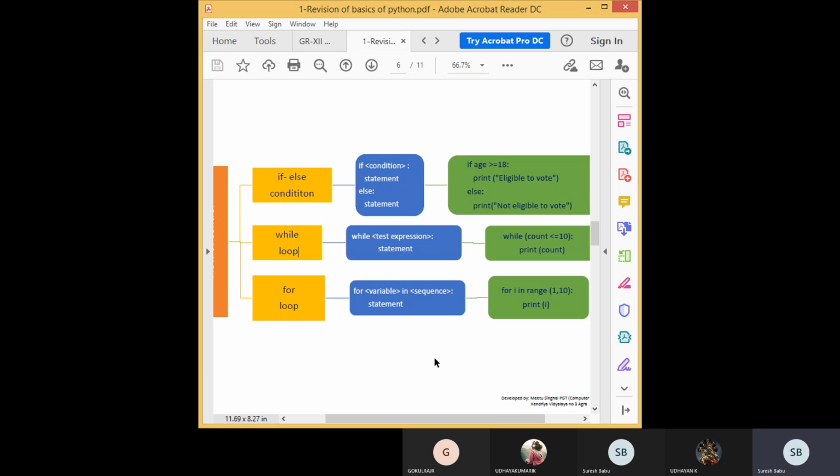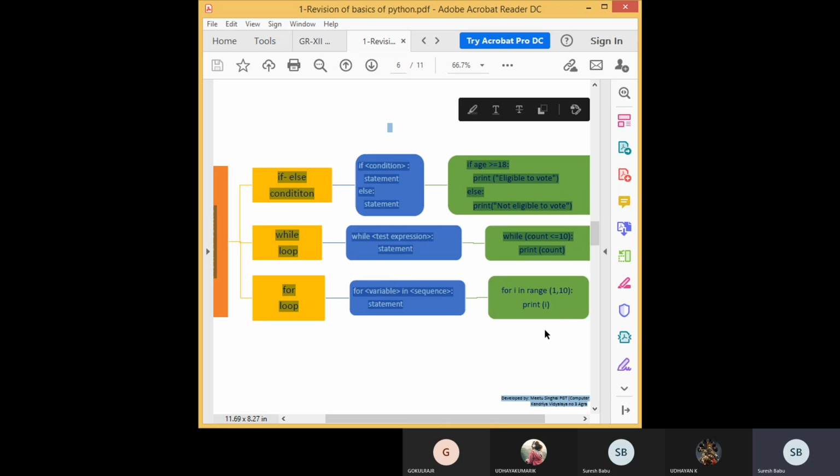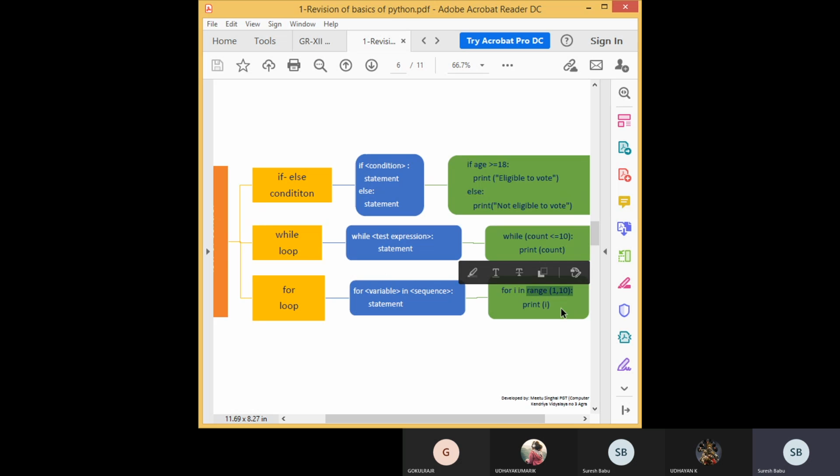Okay, so while coming to loop, three things are important: variable initialization, condition, and updation. These are very, very important. For example, you see here in this for loop example, in this range function we are giving 1 comma 10. Range means some range of values. Here we can mention start value, stop value, step value. Step means updation, how much you want to increase or decrease.